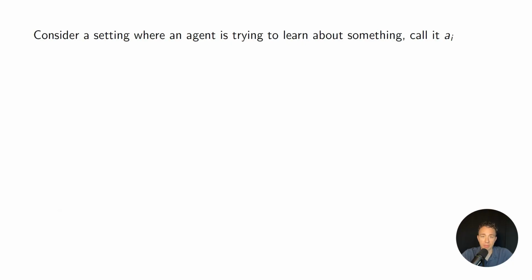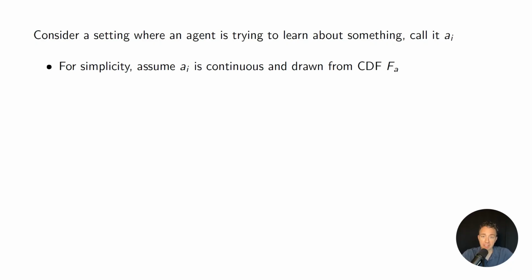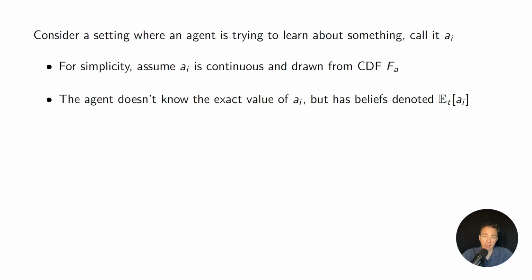And so let's set up this problem. We have an agent that's trying to learn something, and this something we can encapsulate with the random variable A. So agent i is trying to learn about A sub i, and we can just assume that A is continuous and drawn from some CDF. And what's important to emphasize is that the agent does not know the exact value of A, but does have some belief about it. We denote that with E sub t of A sub i. And the t just emphasizes that this belief might change over time,